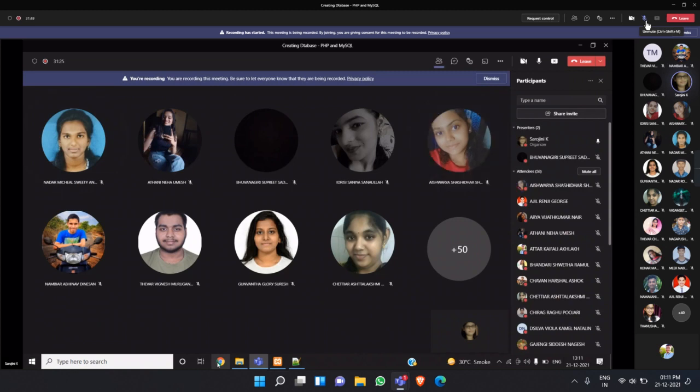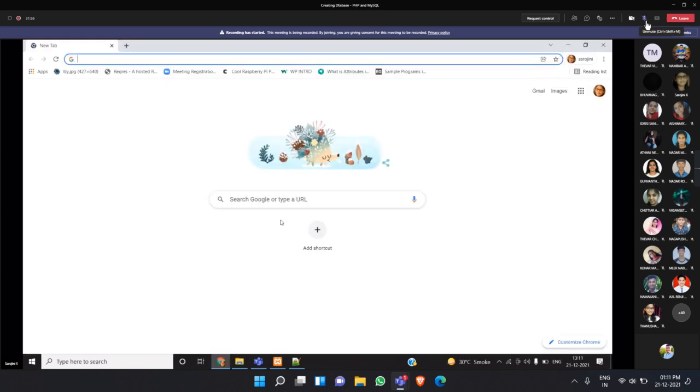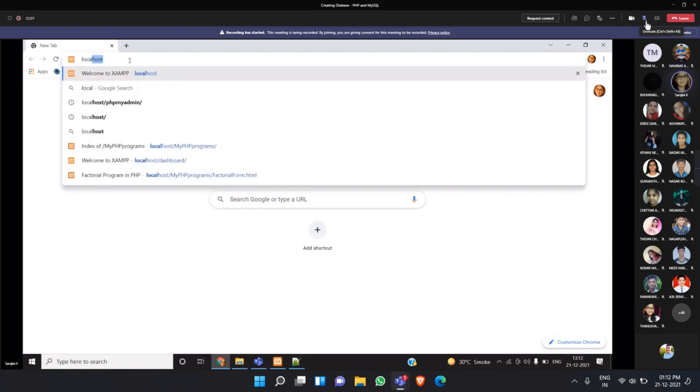Now you have to open your browser. I'm opening my browser. Okay, I opened the browser. Now I am going to the address bar, typing localhost. Everybody typed localhost? I'm going to press enter.